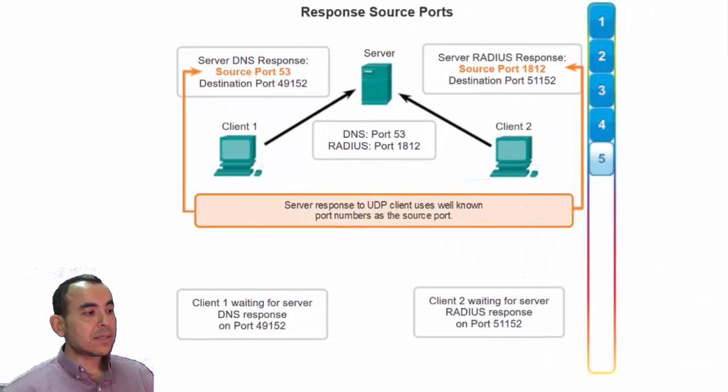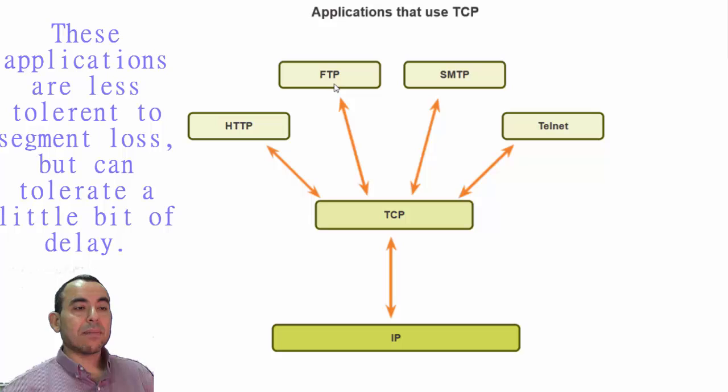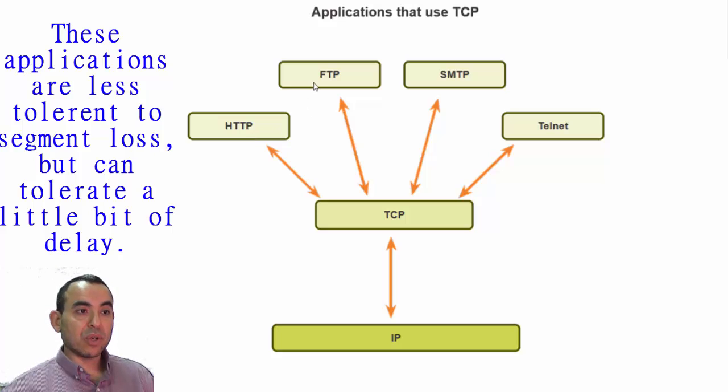So the question now is whether we should use TCP or UDP. If the applications require some reliability and losing segments would be a problem, like HTTP, FTP, SMTP or Telnet, these application layer protocols require some reliability. If we lose segments, this will be a problem for these types of applications. At the same time, these applications are tolerant in terms of delay. In that case, we use TCP.